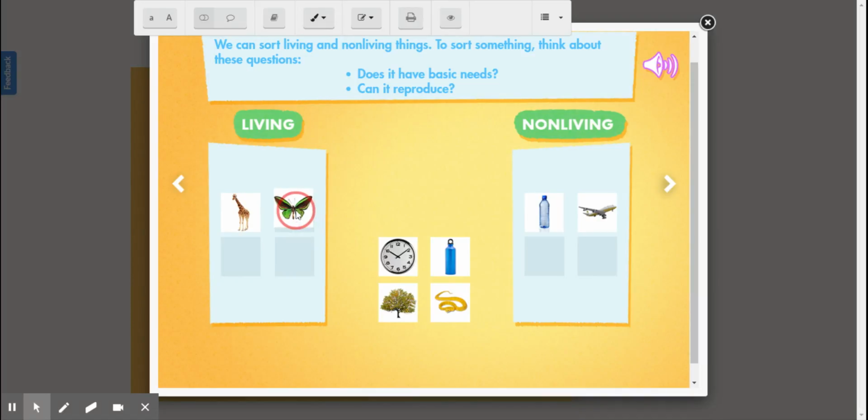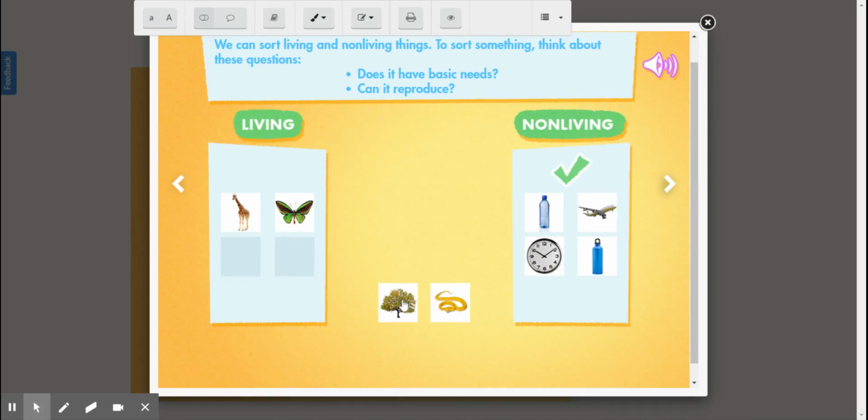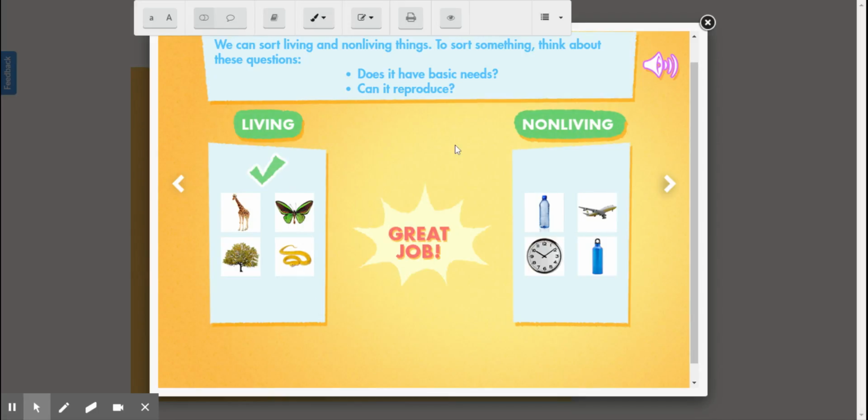Living. A clock, non-living. A water bottle, non-living. A tree, the tree changes. So yes, it is living. And a snake, living. Great job, guys.